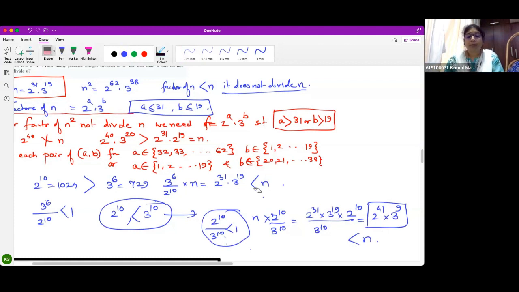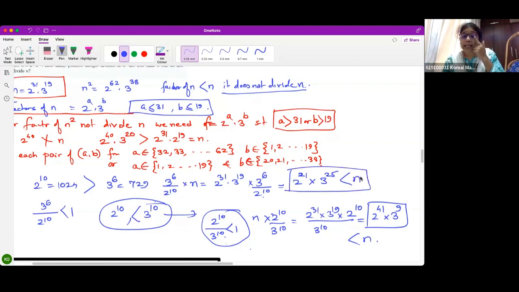Followed? I will multiply by 3 raised to 6 upon 2 raised to 10, which is 2 raised to 21 into 3 raised to 25, which is, I claim, less than n. Everybody understood why it is less than n? Because I'm multiplying n by a number less than 1. So this number will be less than n.